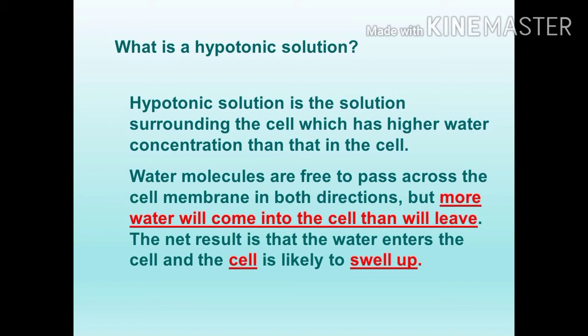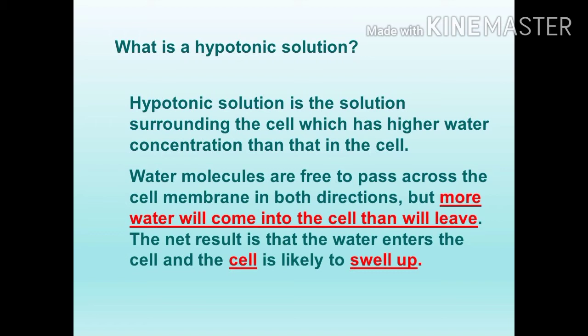Inside the cell, you know, the cell organelles and cytoplasm are there. Now we are keeping the cell in a sugar or salt solution. This solution contains more water, so the solution is dilute in nature.